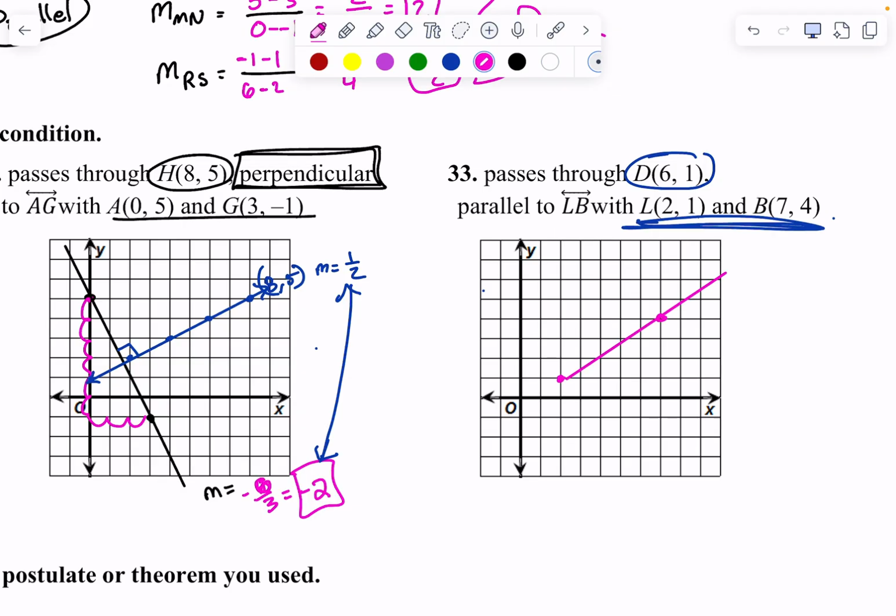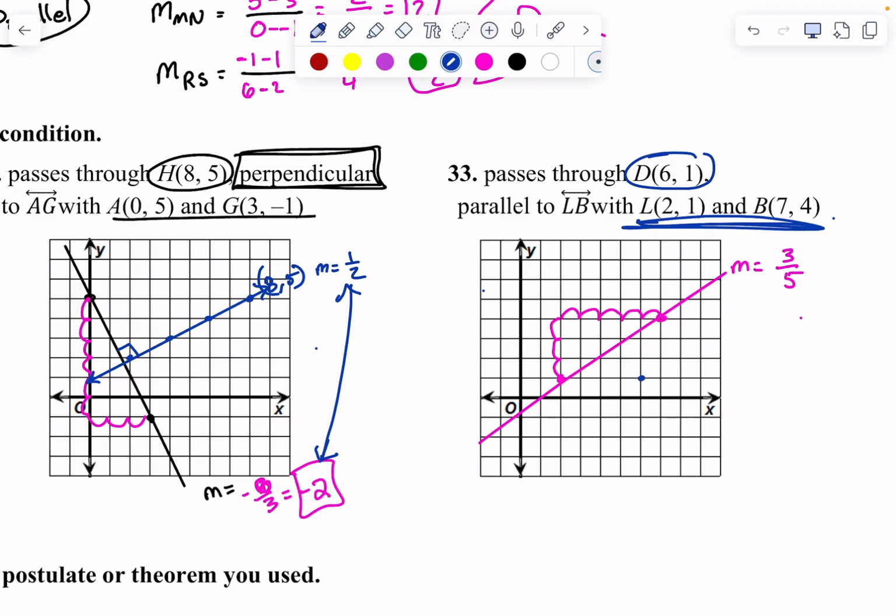There he is, and there he is. Okay, that's my original guy. And the slope of that guy is up 1, 2, 3, and over 1, 2, 3, 4, 5. Up 3 and over 5. That's what his slope is. I want him to go through 6, 1, 2, 4, 6, 1 right there.